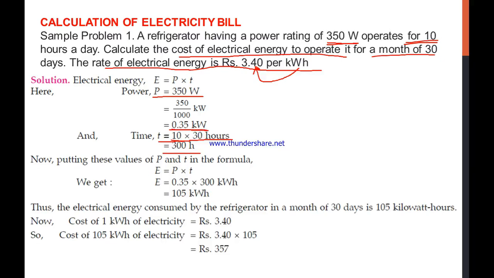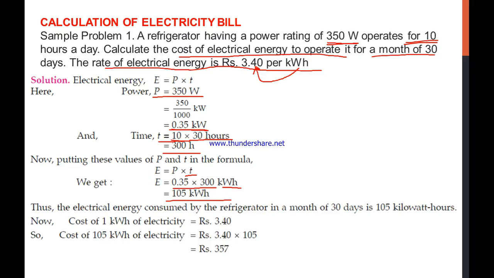Now let's write that you are using it at 0.35 kilowatt power, and let's multiply with the time. So what is the time now? That is 0.35 into 300, and it will come in the form of kilowatt hour. So this value is totally your electrical energy that is consumed by your refrigerator for a month. Now you have got it in kilowatt hour.